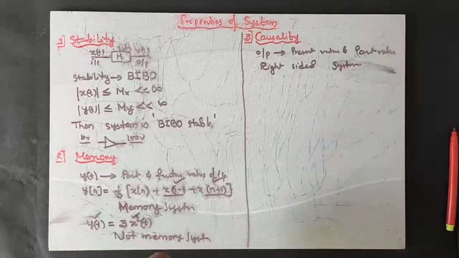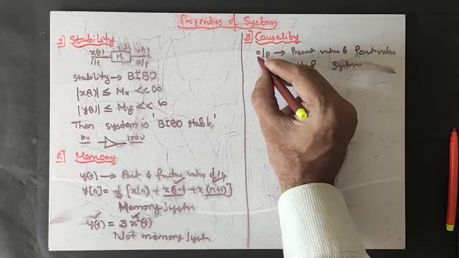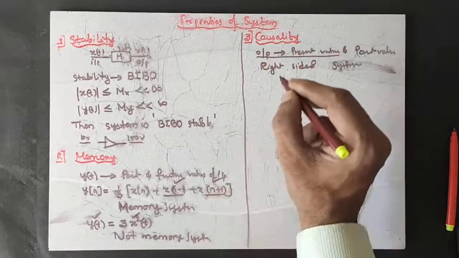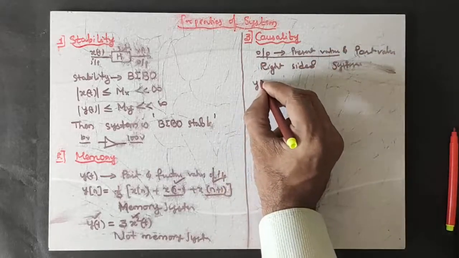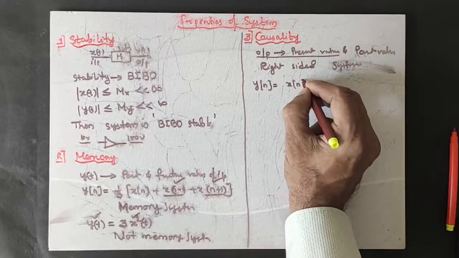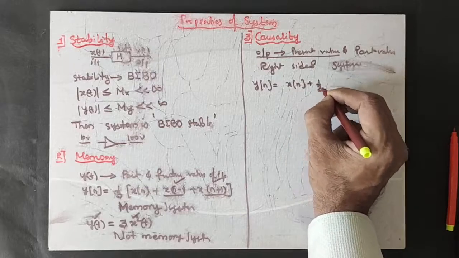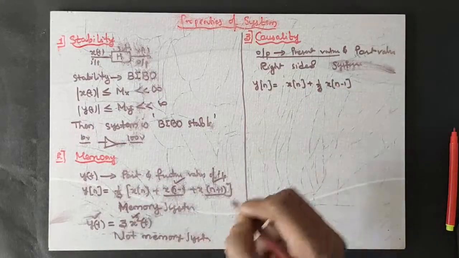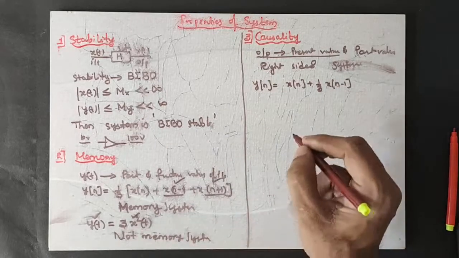Why it is so, I will explain, but let us understand this concept first. Output depends upon the present and past values. For example, y of n is equal to x of n plus 1 by 3 x of n minus 1. Is this causal or not?